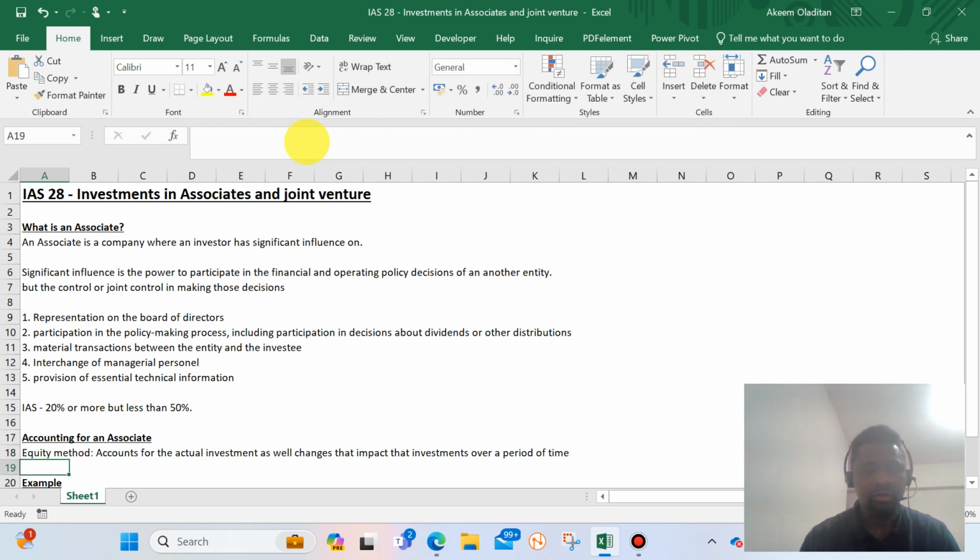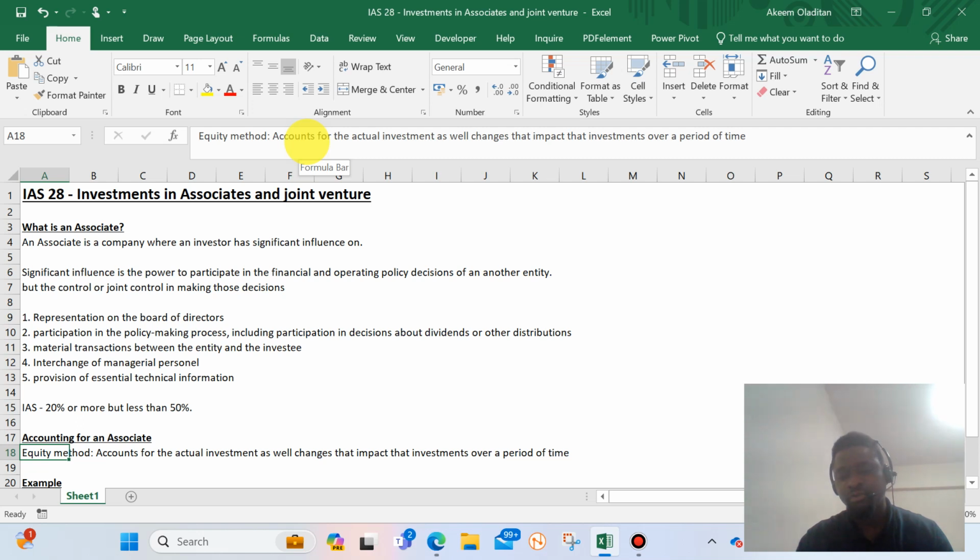If you notice under IFRS 10, we talked about consolidating accounts line by line. I mean, merging the accounts of the holding company and the subsidiary in terms of the assets, non-current assets, and other things, and liabilities too. We merged it line by line. But under the equity method, we look at the actual cost of investment, the initial cash or consideration paid by the investor in the investee, as well as changes. What are those changes that would impact over a period of time?